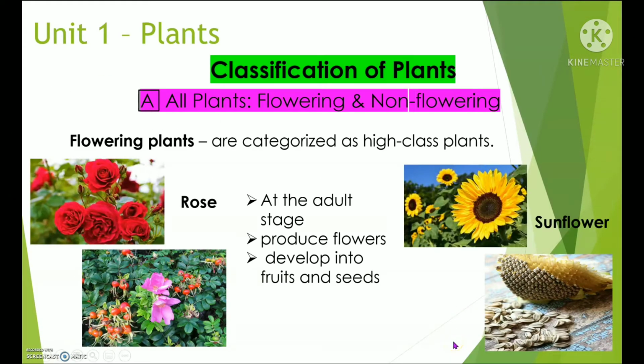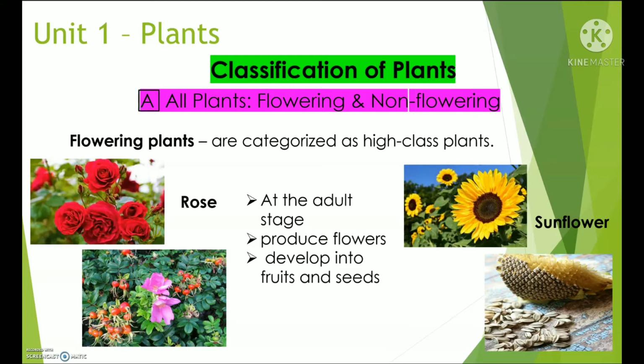Okay, so we see plants around us. That's why we already talked about the parts of a plant, the pollination process, and also the reproduction. But we also see some plants that are producing flowers and plants that are not producing. So how do we classify those plants? Today, we will talk about the classification of plants. Okay, in part A, flowering and non-flowering plants.